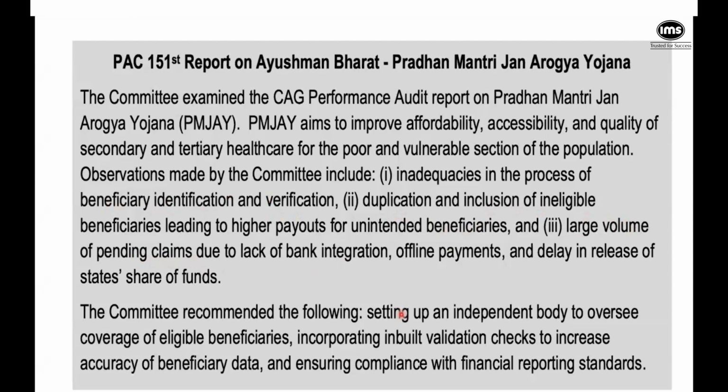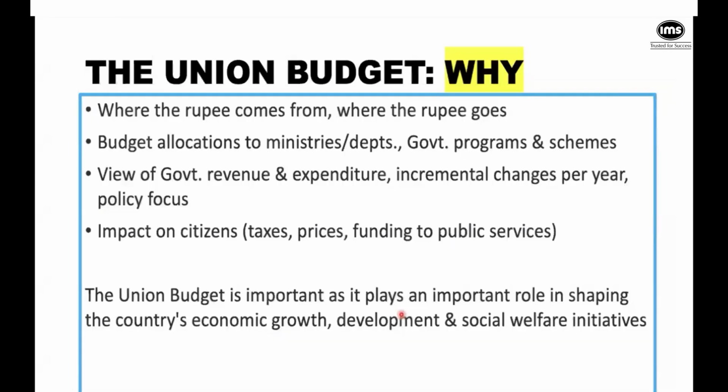So therefore, I hope that you can understand that it's an important activity. It helps us to understand where the rupee is coming from. It helps us to understand where the rupee is going. It lets us know what are the budget allocations to these ministries and departments, different government programs and schemes, right? It gives us a very good view of the revenue and the expenditure of the government, not just for that particular year, but incrementally year after year we can track.